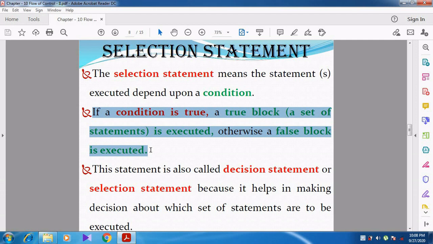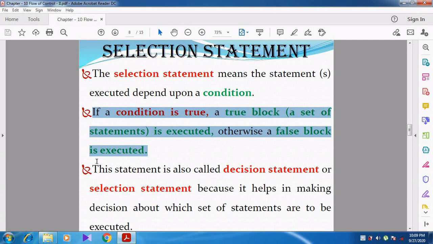For example, if the condition is true, statement 1 is executed. If the condition is false, statement 2 is executed. Can you understand, students? If the condition is true, statement 1 is going to be executed. But if the condition is false, statement 2 will be executed. So at all times, either statement 1 or statement 2 is executed, not both.